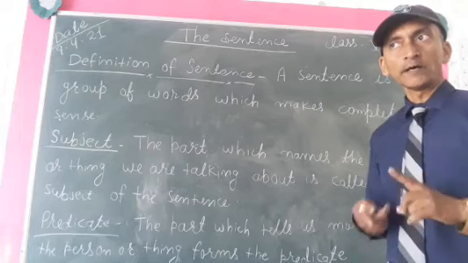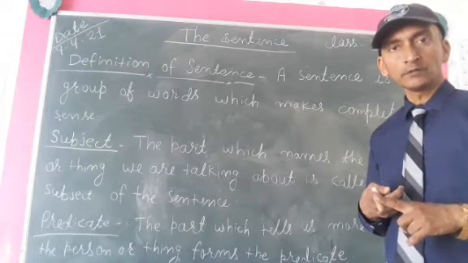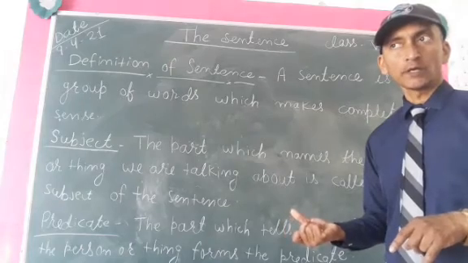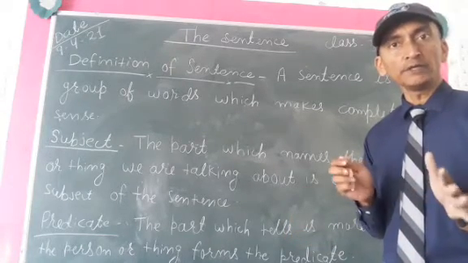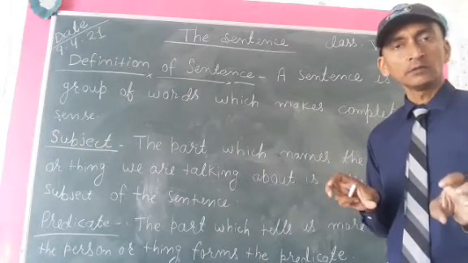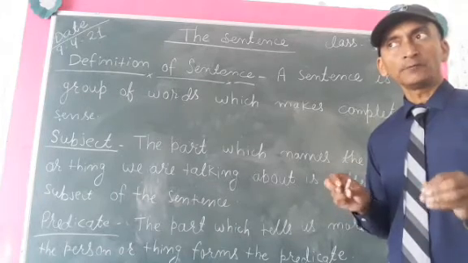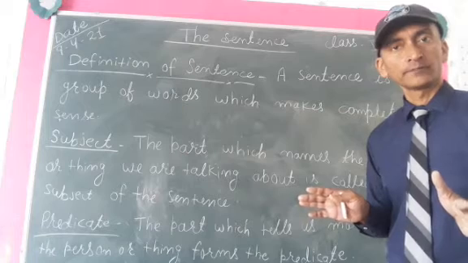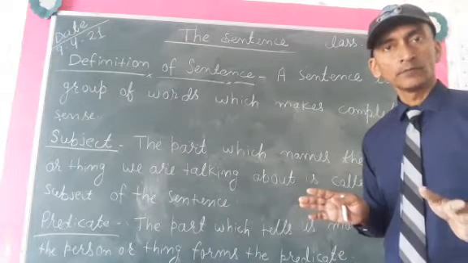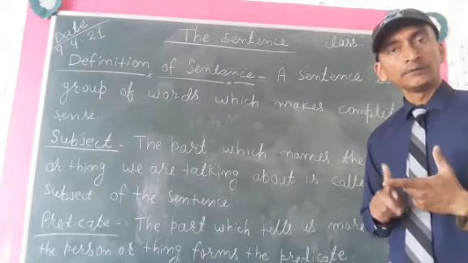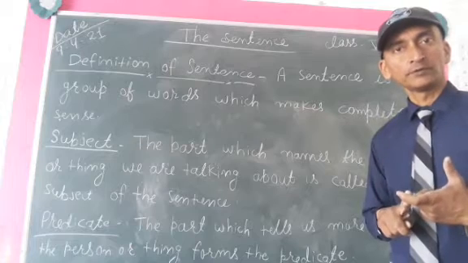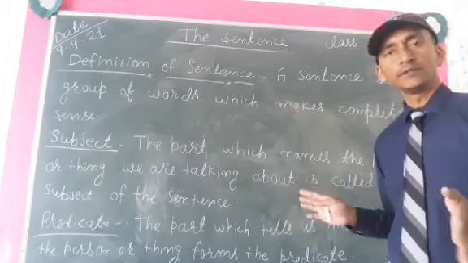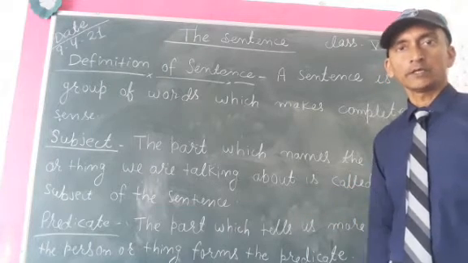The first letter should begin with a capital and it ends with a full stop, and it should convey a meaning. If words are not in order, that will not be a sentence. It is very necessary for us to learn all these things by heart.